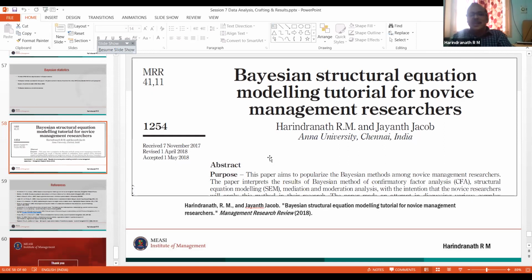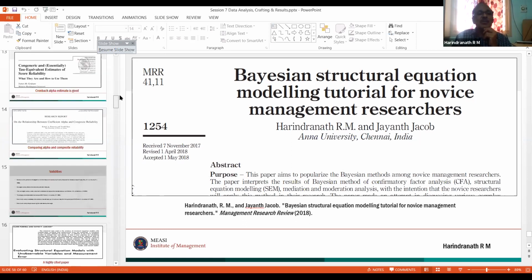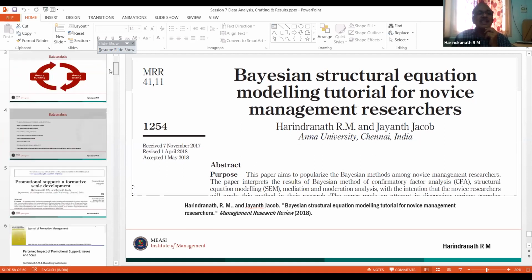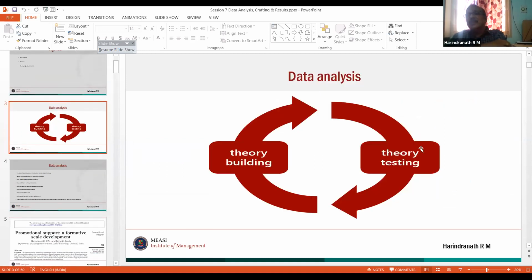Okay. So I don't know where I started. I forgot. So what I say is, your theory and the data should come in place and place to place. It should be very compatible. That is what this particular slide also says. The first one I put it here: the data analysis and the theory development, theory testing.